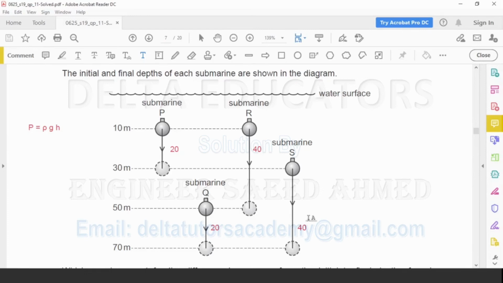Since the height difference is more in R and S as compared to P and Q, we can say in R and S the pressure exerted by the liquid on the submarine will be more as compared to the pressure exerted by the liquid on the submarine in P and Q. So in P and Q, pressure will be less. In R and S, the pressure will be more.